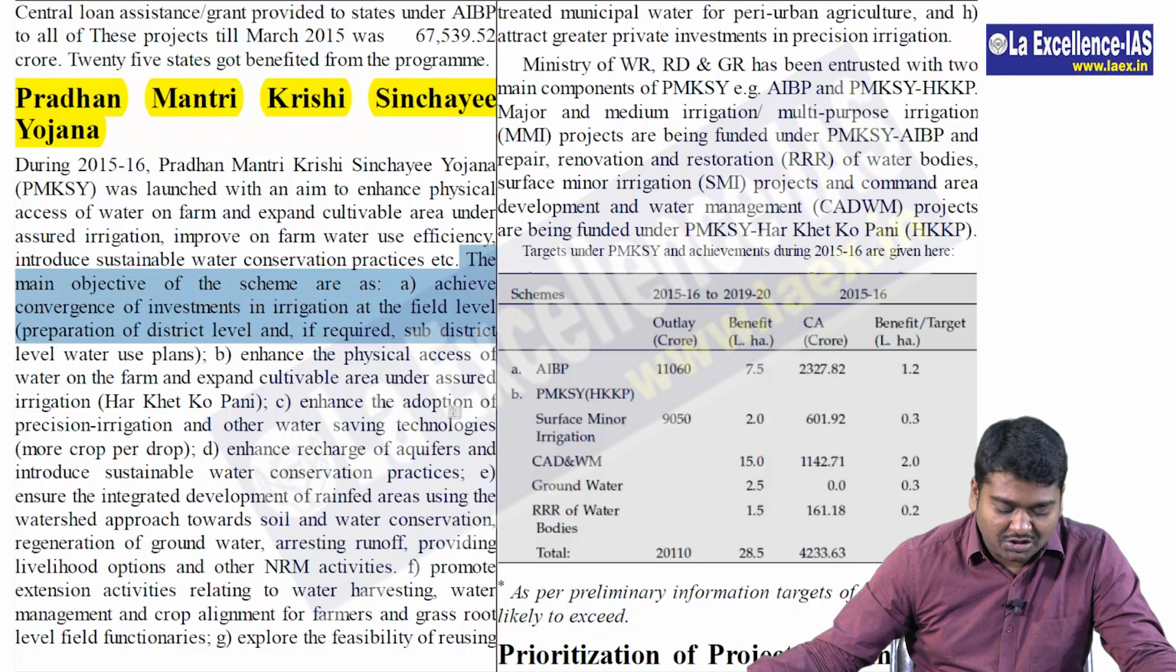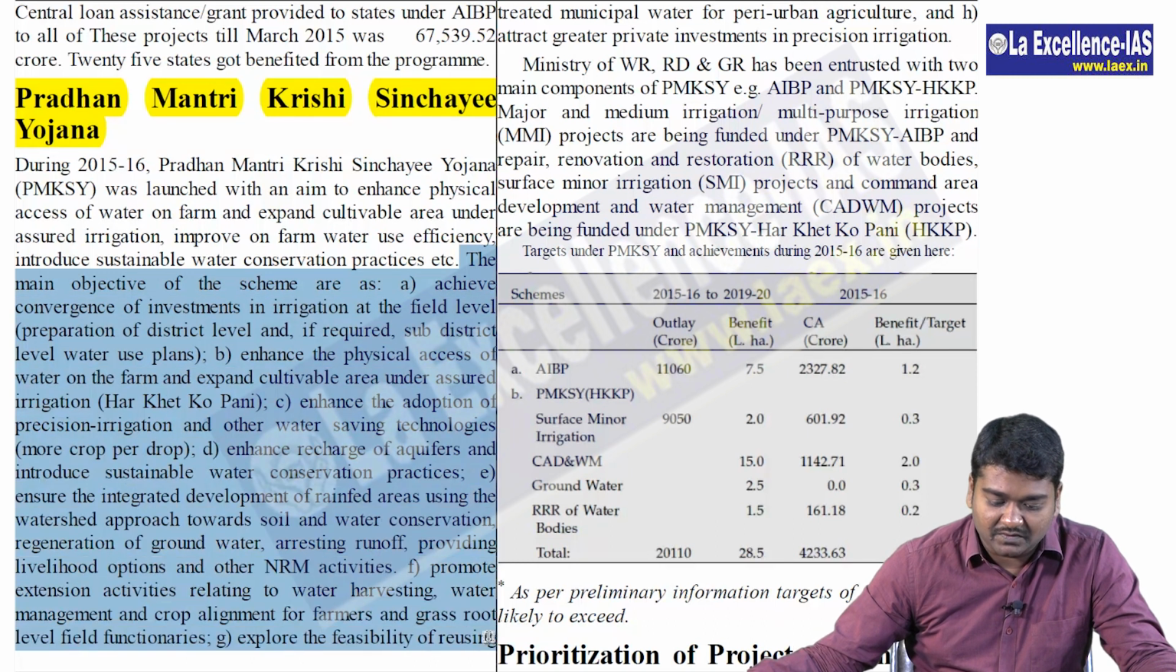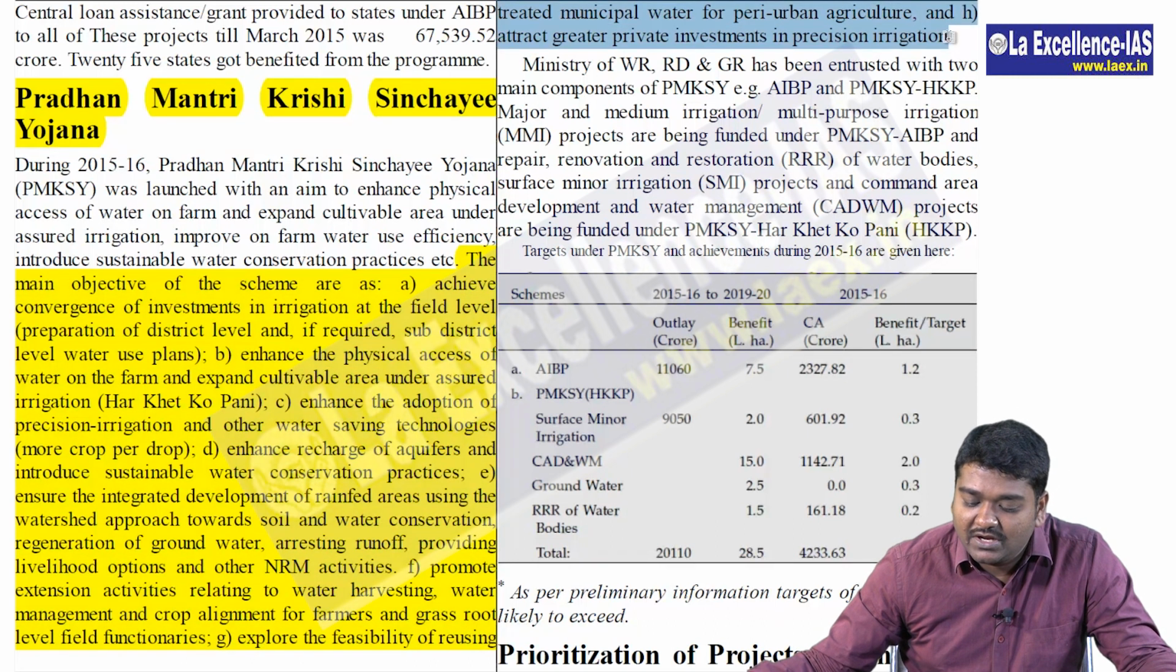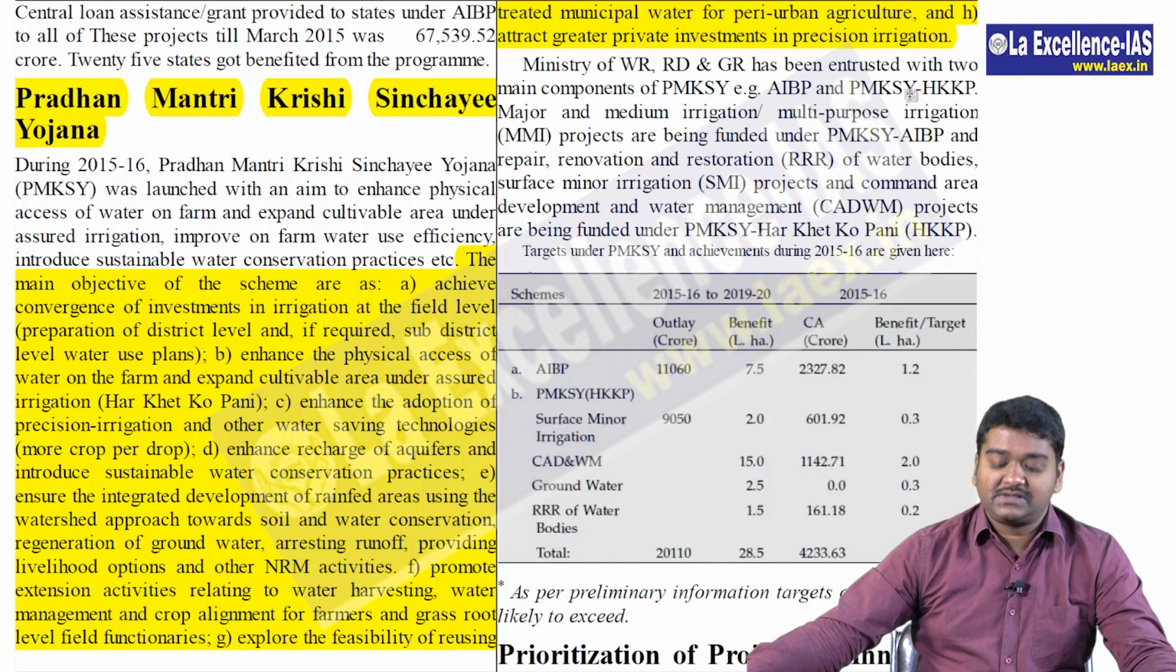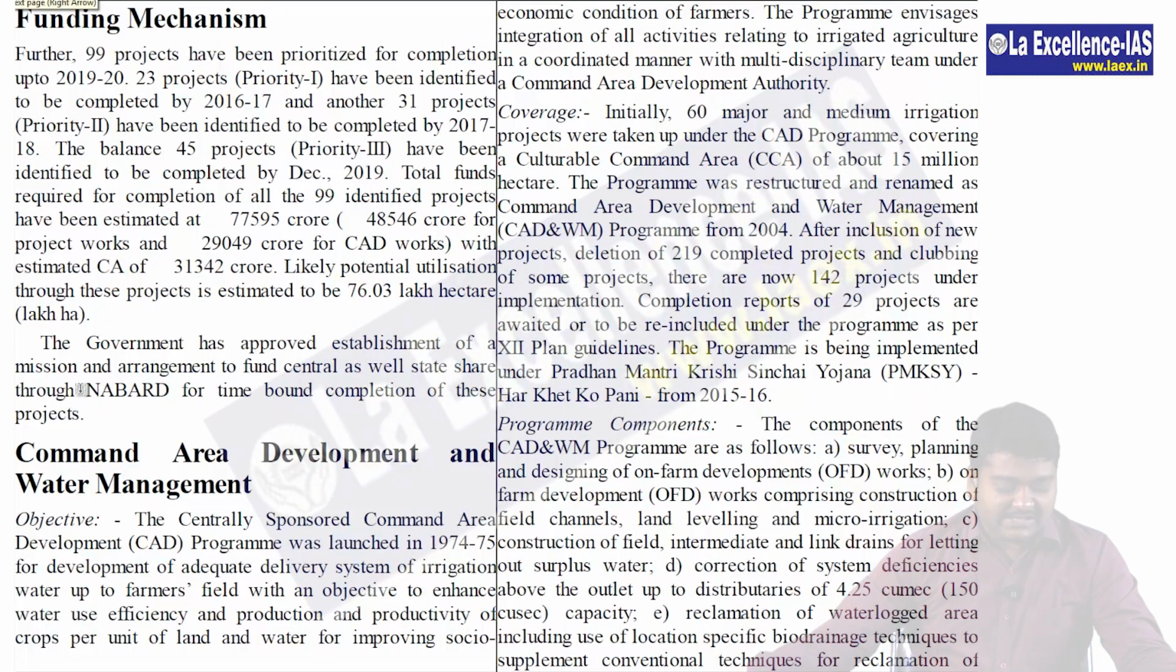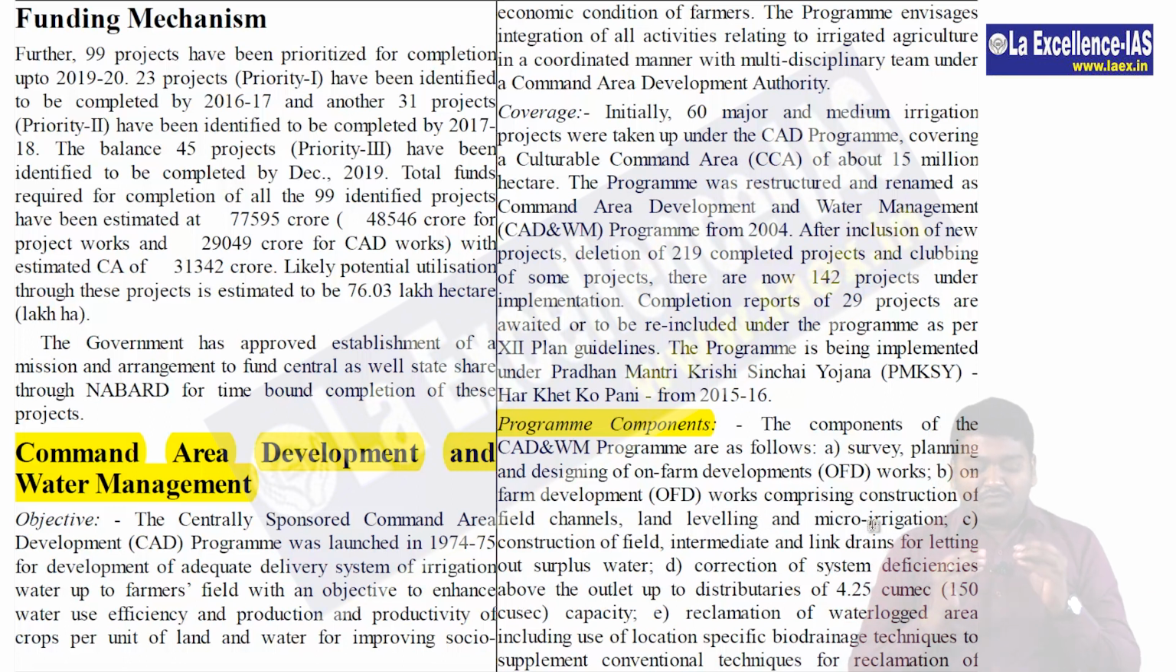And what will be the question? The question will be on the objectives. The question will actually be on the objectives. If you read this, it's more than enough. Then in page 746, you have command area development and water management. Here you have to read about the program components, that is, survey, planning and designing of on-farm developments, on-farm development works comprising construction of field channels, land leveling and micro irrigation.